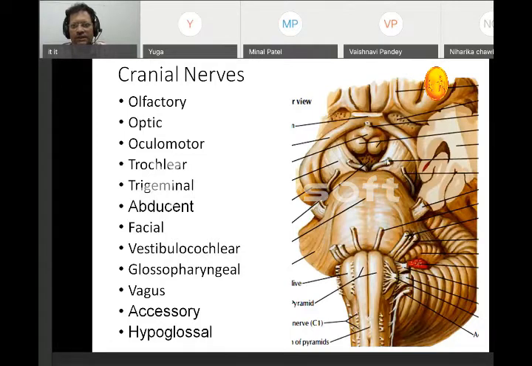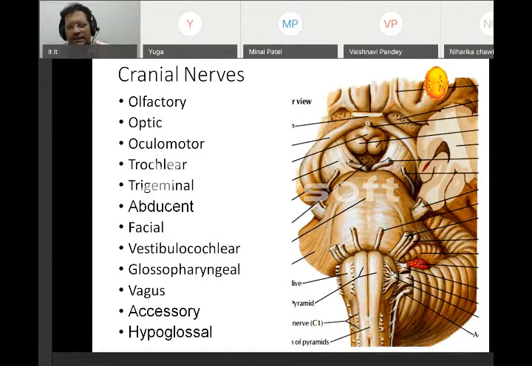Then we talk about the third cranial nerve. Can you see here? Before going into that, this portion of the brain we call the hindbrain, from here up to here. This one we call the midbrain. This one we call the pons, and this part we call the medulla oblongata.